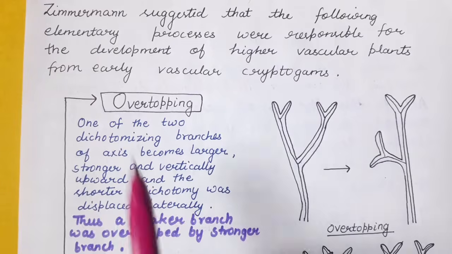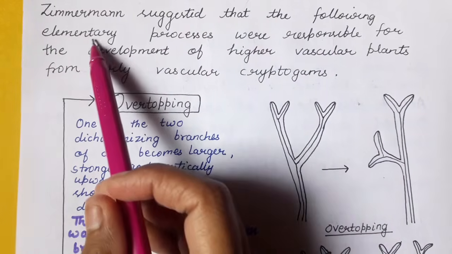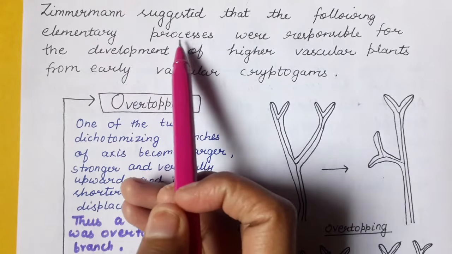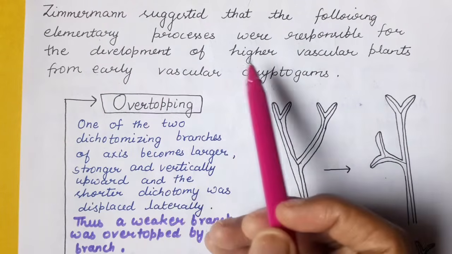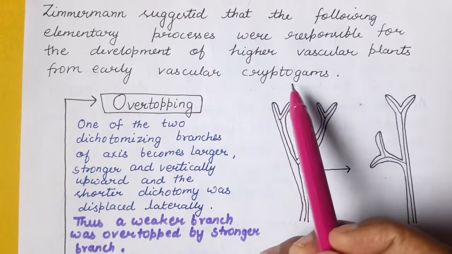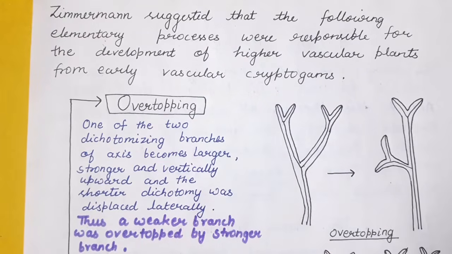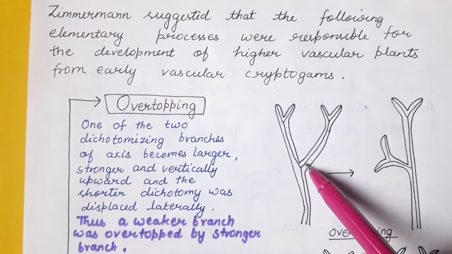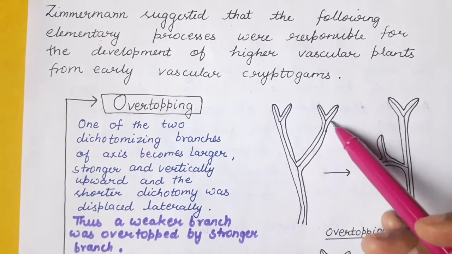So Zimmermann in his telome theory suggested that there are some elementary processes or steps which were responsible for the development of higher vascular plants from early vascular cryptogams. The first process is overtopping. As you all know about dichotomous branching, in which one branch gets divided into two, and again they divide into two.